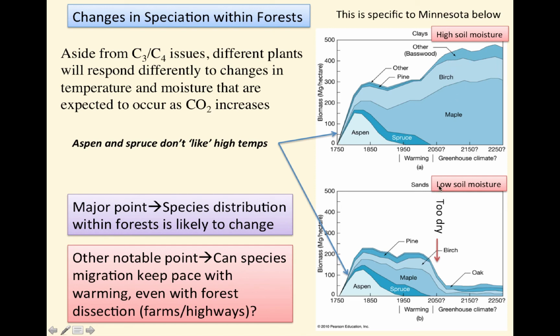However, in sands that have low soil moisture retention, a different forest here, they also showed a difference in speciation over time. However, eventually, when temperatures got warm enough, and they're projecting in the future here, modeling this, as temperatures got too warm, too much evaporation occurred and nothing could grow very well because there simply wasn't enough moisture in the soil. The point I want you to get out of this is that the speciation changes definitely will happen because there are some plants that will take advantage of warmer temperatures and more CO2, but eventually, depending on what kind of soils you have, there could be catastrophic events in areas that don't have high soil moisture retention